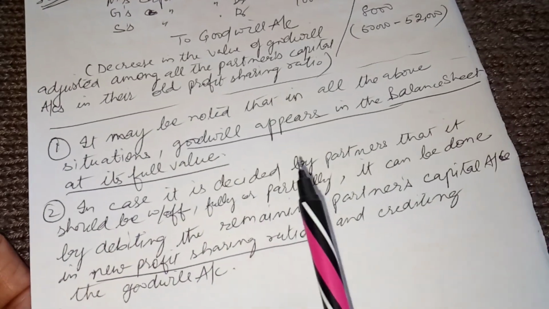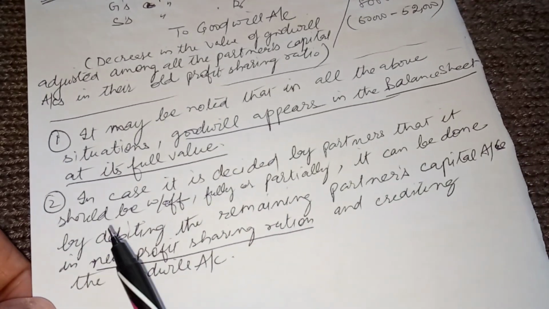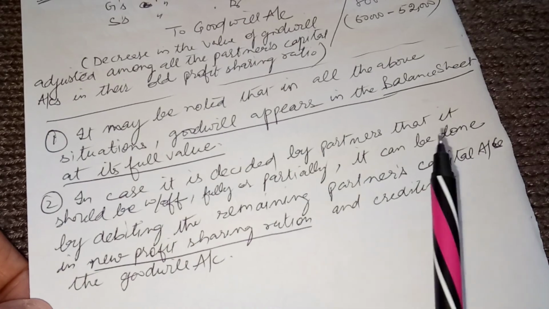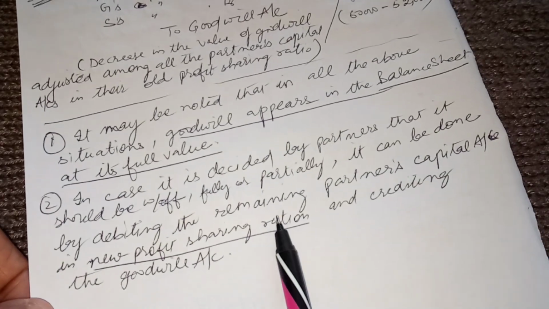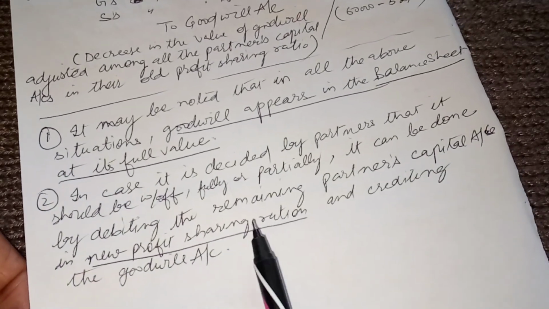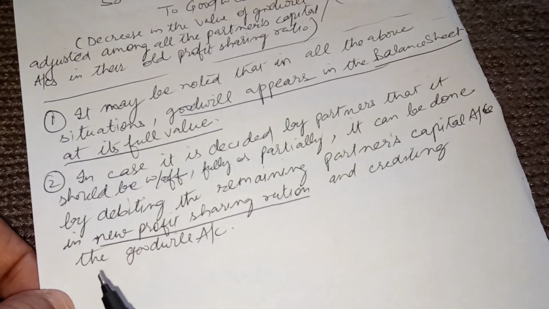In case it is decided by the partners that it should be written off fully or partially, it can be done by debiting the remaining partners' capital accounts in the new profit sharing ratio and crediting the goodwill account.